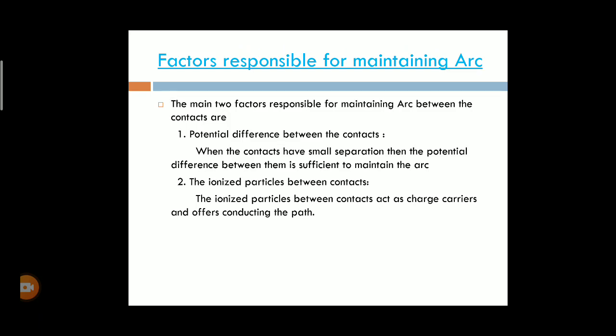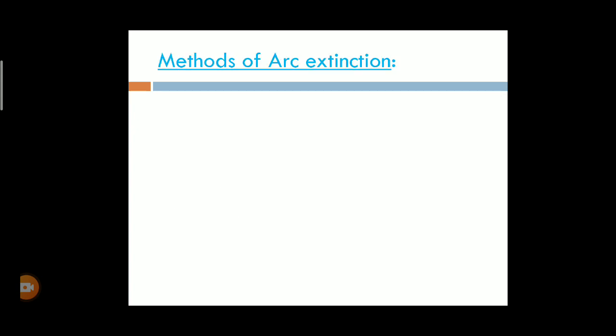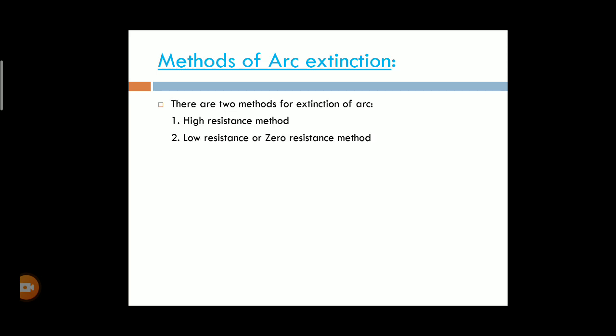The next concept is what type of methods are taken for extinguishing the arc. Mainly we are considering two methods. The first one is the high resistance method, and the second one is the low resistance or zero resistance method.